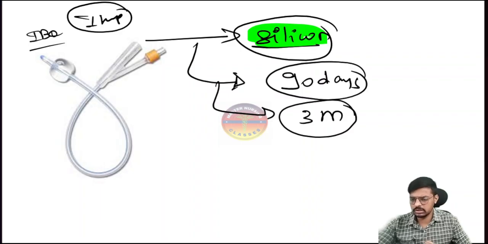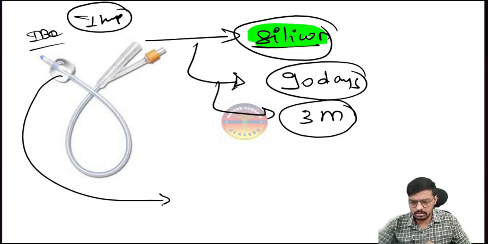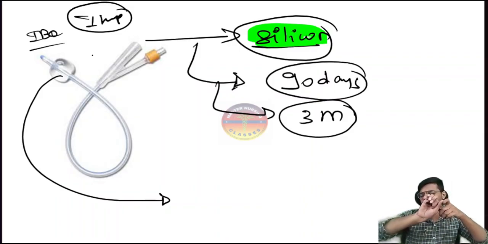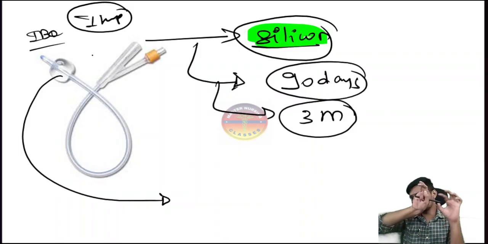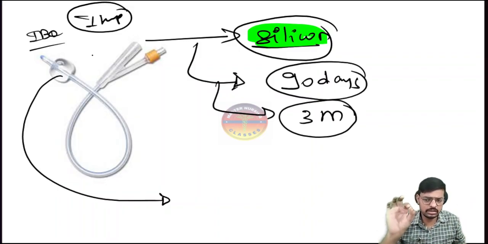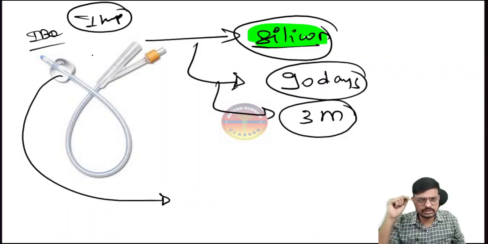Very important, right? So this is the balloon, where we insert fluid from the external lumen into the balloon to keep it in the bladder and to prevent expulsion of the Foley's catheter. Okay, so this is the bladder. Consider we have inserted the catheter like this. If the balloon is inflated here, the catheter will not come out. That is the reason we inflate this balloon, to prevent expulsion of the catheter. A question will come on when we have to inflate the balloon: we insert the catheter 4 centimeters after the initial coming of the urine.